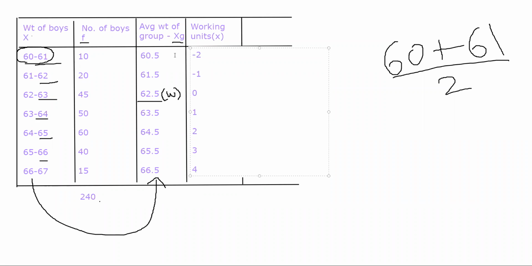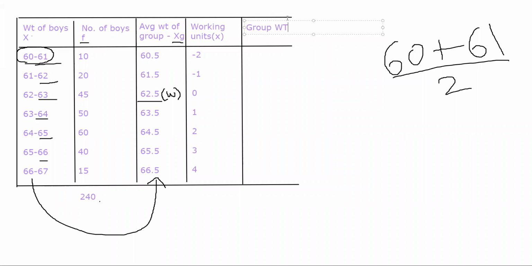These 1, 2, 3, 4 are coming because the class interval is 1. If you can see here, the interval between each class, 60 to 65, the difference is 1. Between 61 and 62, the difference is 1. The class interval is 1. That is why the difference in the working units is 1. From here, you find out group weight using working units.